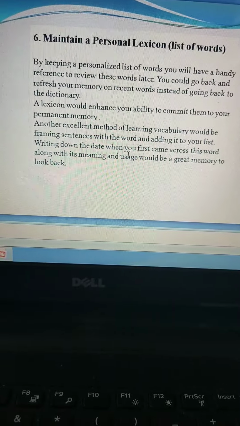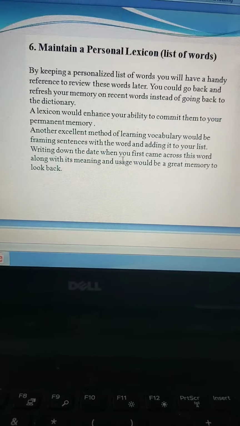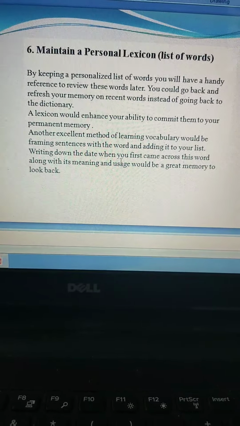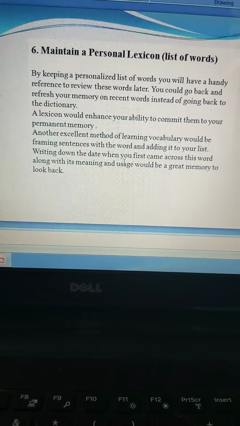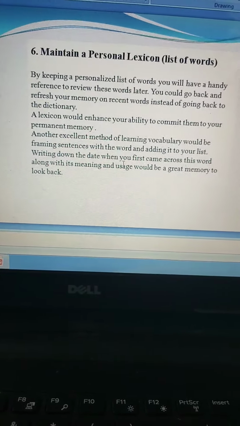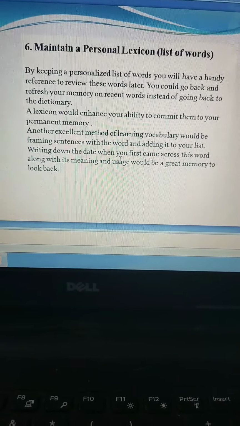The sixth tip is to maintain a personal lexicon. Lexicon is a list of words. So even as you read one new word every day and find out all the information about the word, jot it down on a paper. Write down the date that you learned that word. Write its usage, its synonym, its antonym, the context in which you can use it, the root of that word. Try writing all that on a list.